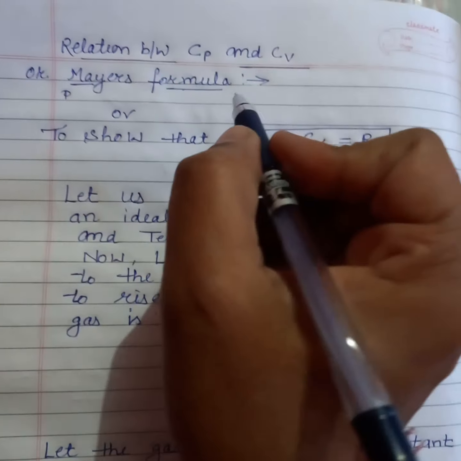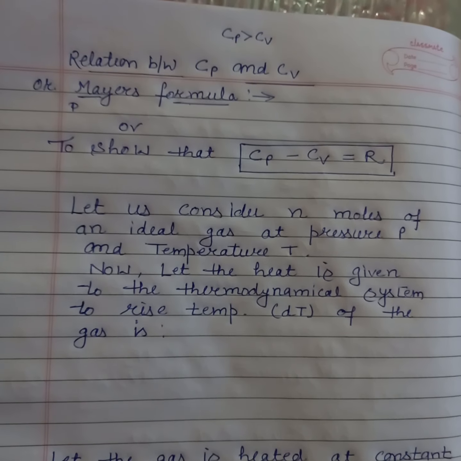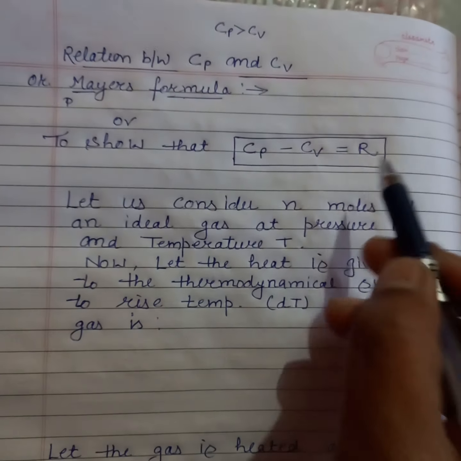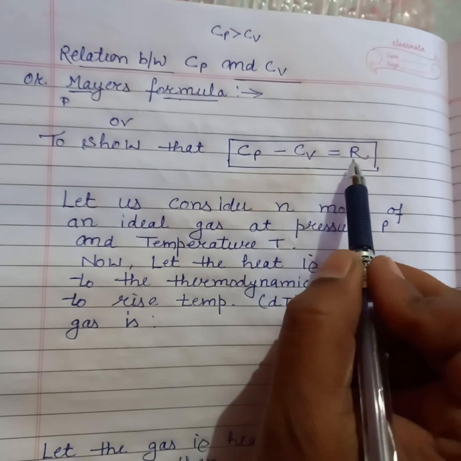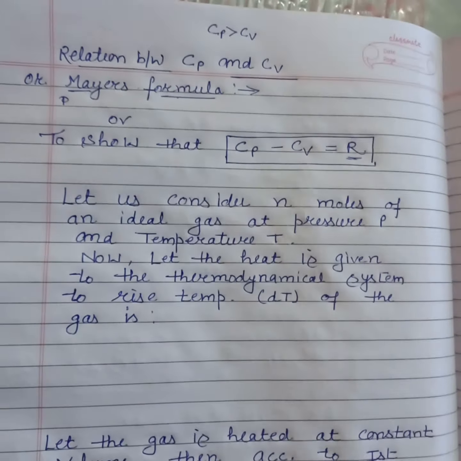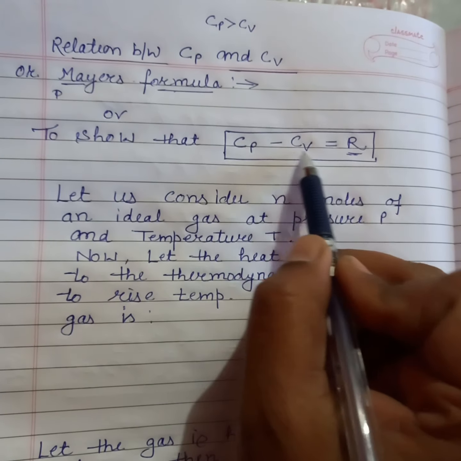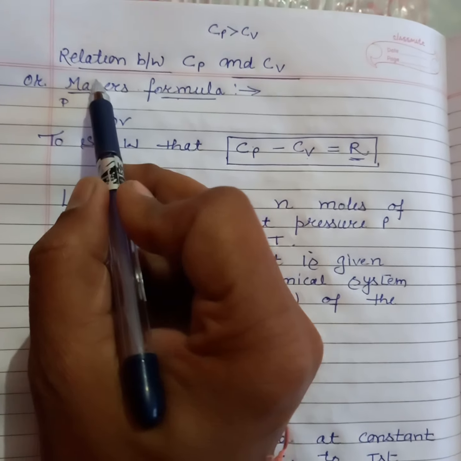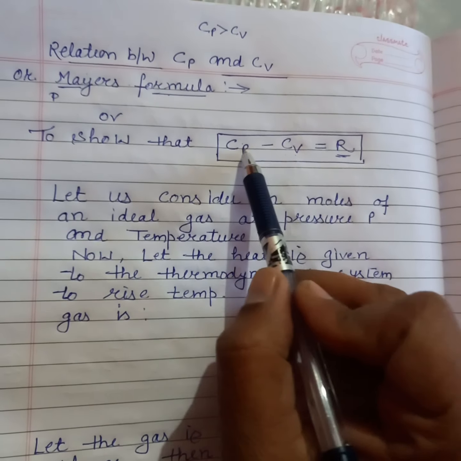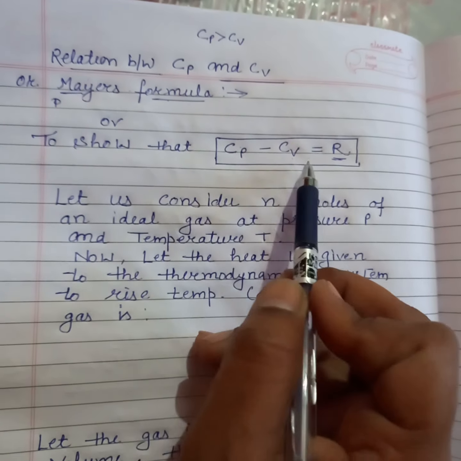Which is greater? We know very well that Cp is always greater than Cv. How much greater? I have already told you it is equal to the gas constant. The difference between these two is equal to the gas constant R. This is known as Mayer's formula, the relationship between Cp and Cv: Cp minus Cv is equal to R.